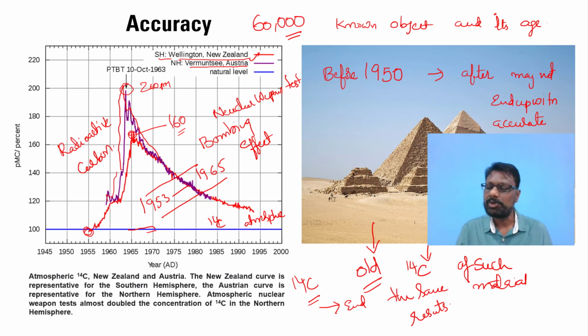We need to use alternative dating techniques which give you the age of these things accurately. So this is how carbon dating technology is normally used to determine the age of objects which contain organic substances.